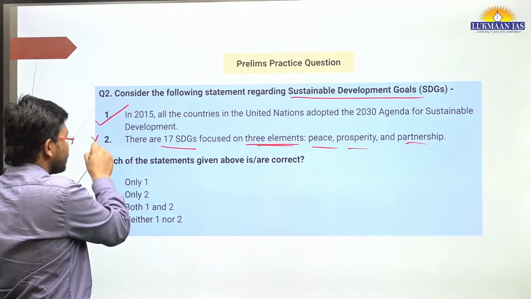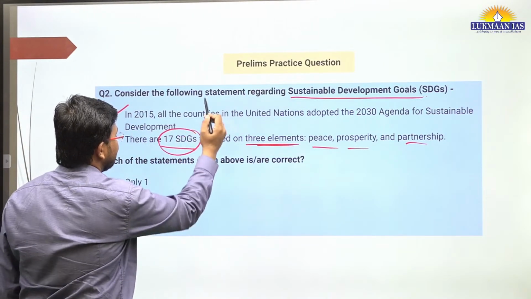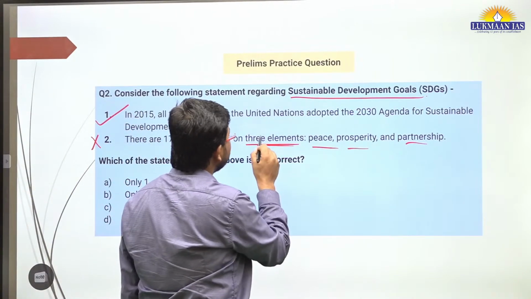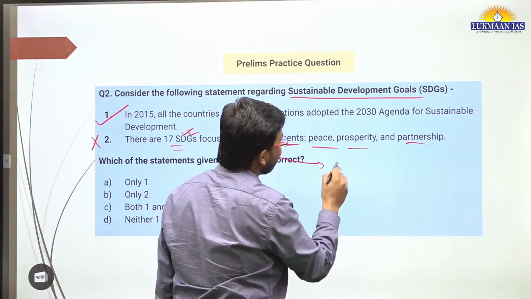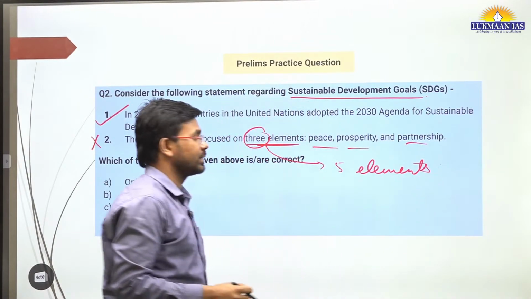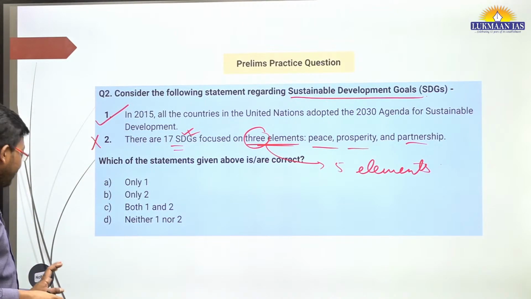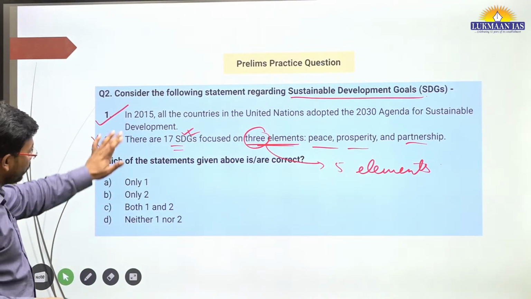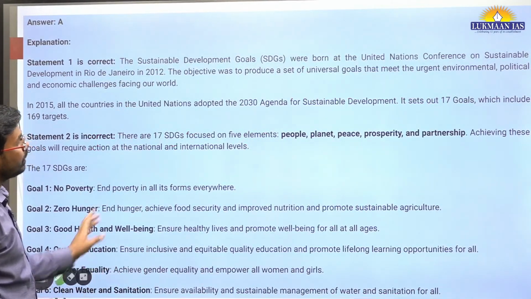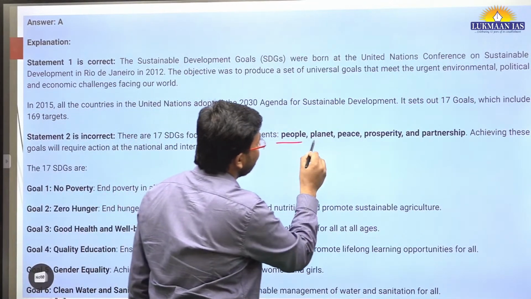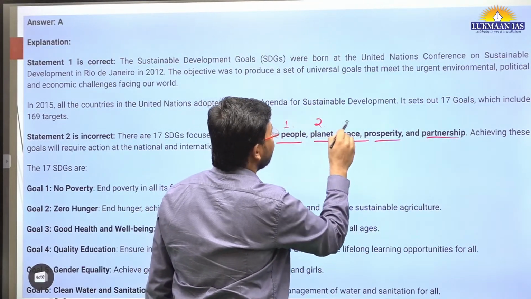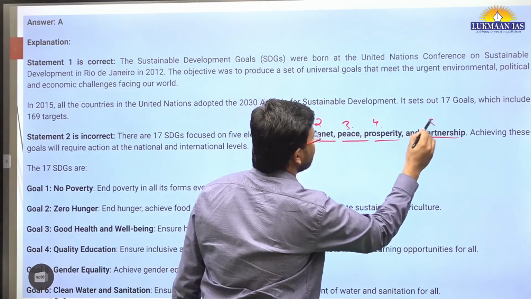There are 17 SDGs focused on 3 elements: peace, prosperity, and partnership. This statement is wrong. Although there are 17 SDGs, there are not 3 but 5 elements as part of those 17 SDGs. We are going to see those 5 elements also. What are those 5 elements? They are people, planet, peace, prosperity, and partnership.